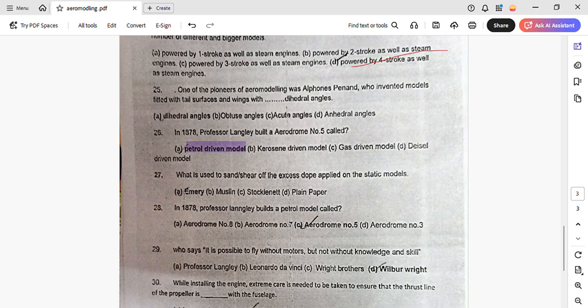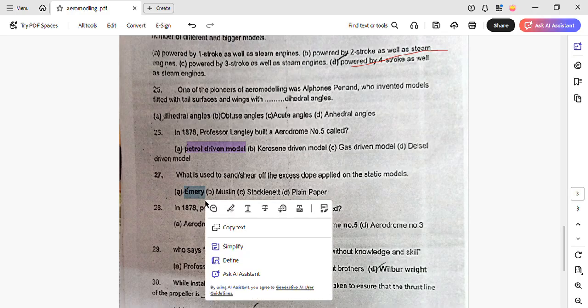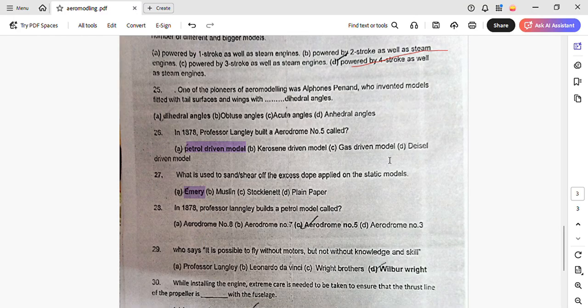It is called emery. Basically, it removes all the crusty, dusty things on the aero model, especially static models, and emery is used to make it a little more glossy, for coating. So emery is used to sand and shear the excess dope applied on static models.